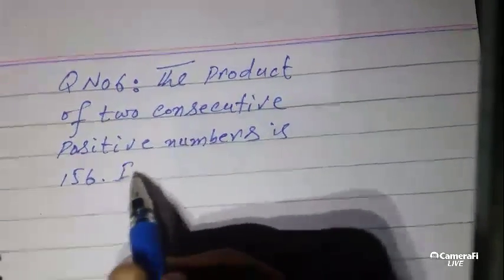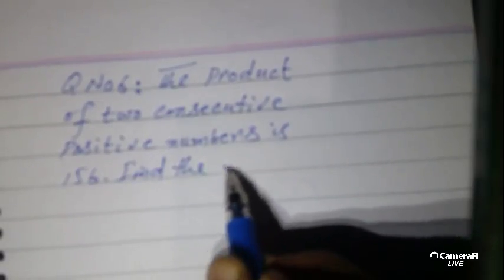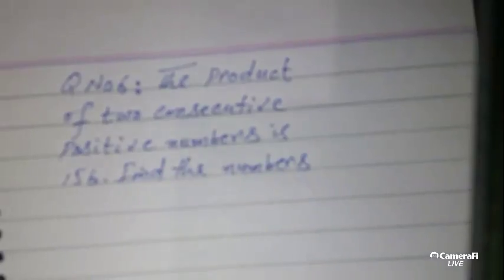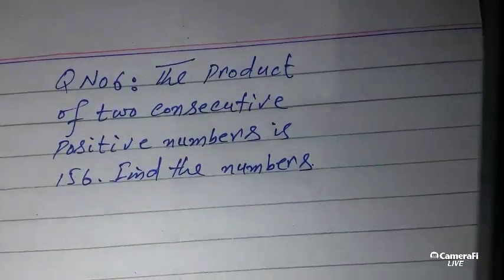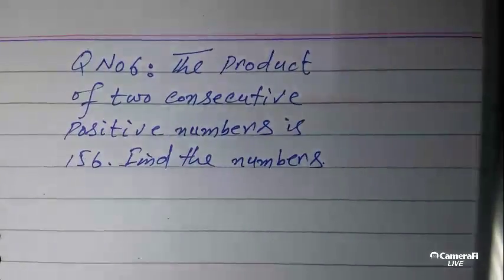Find the numbers. So this is the question. Let's solve this one.